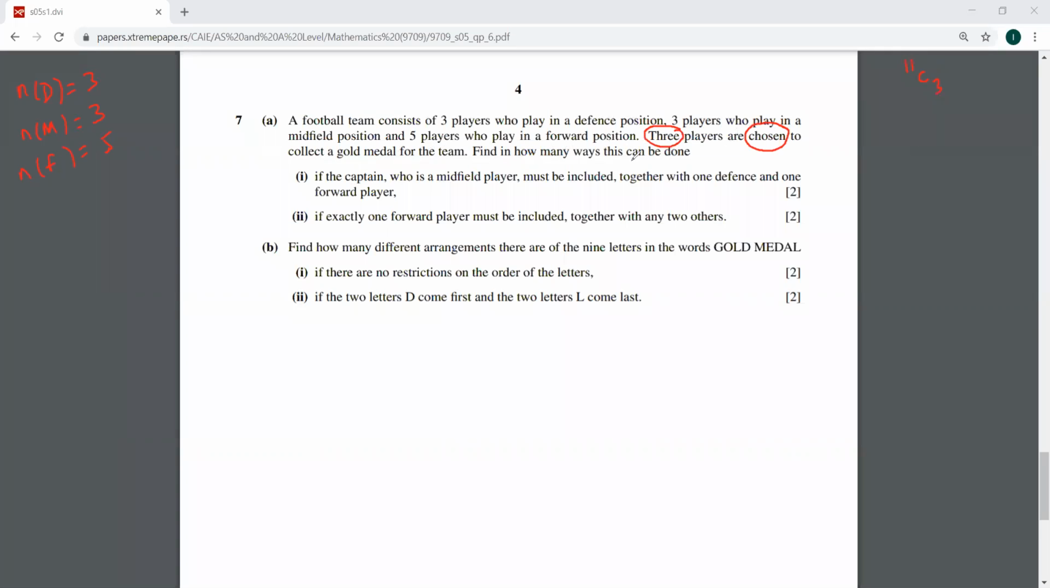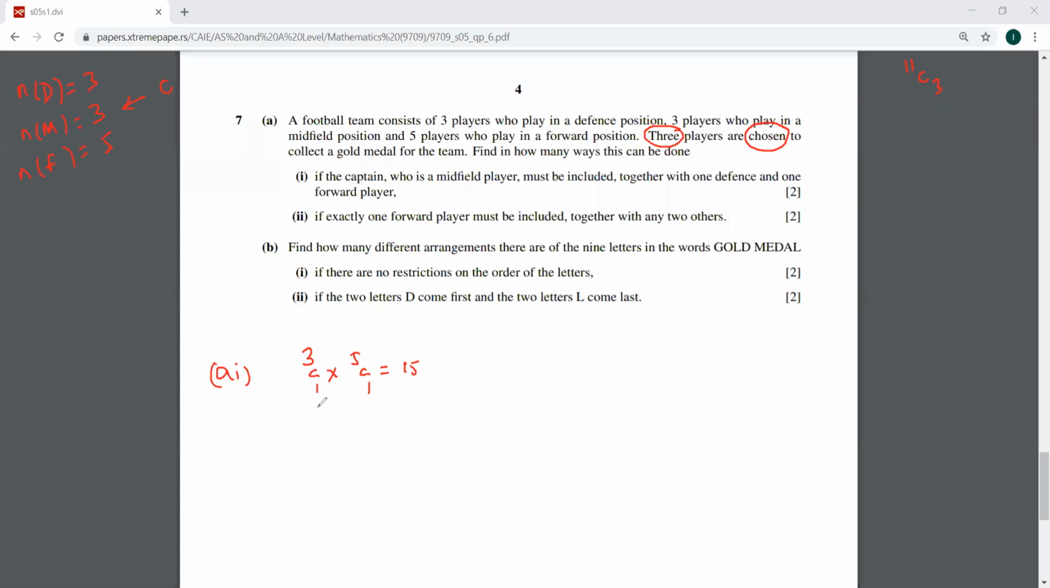But it says find in how many ways this can be done if the captain, who is the midfield player, must be included. Captain has to be there, and the captain is among these midfield players, together with one defense and one forward player. So that means the captain is already there, so we need one from the defense and one from the forward players. That's it. Can someone please quickly check the answer?